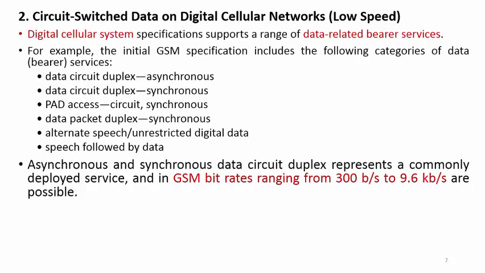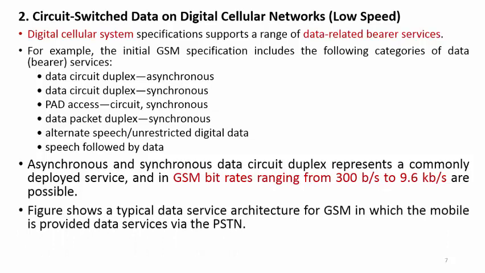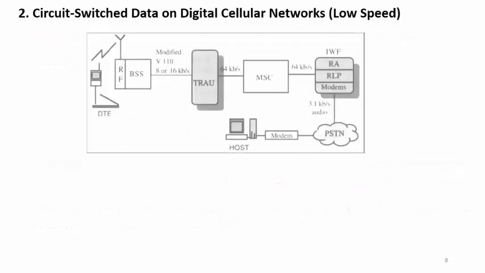where the asynchronous and synchronous data circuit duplex represent commonly deployed services, and in GSM bit rates range from 300 bits per second to 9.6 kbps. So this much data rate we can get by using this particular scheme, either the asynchronous mode or synchronous mode. In the next slide we'll see the typical figure for this architecture.